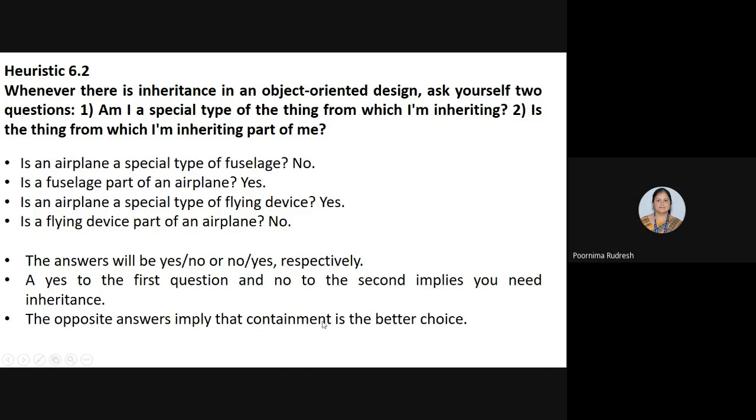The opposite answers imply that containment is the better choice. So for the airplane being a special type of fuselage, the answer is no, and the fuselage being a part of the airplane, the answer is yes. If this is the condition, then we have to use the containment relationship rather than the inheritance relationship.